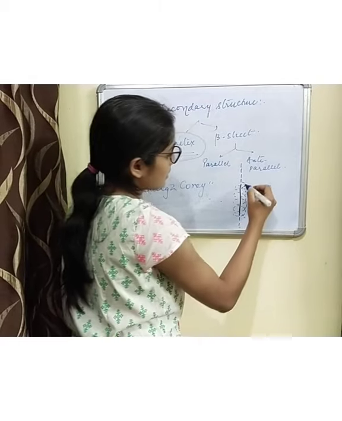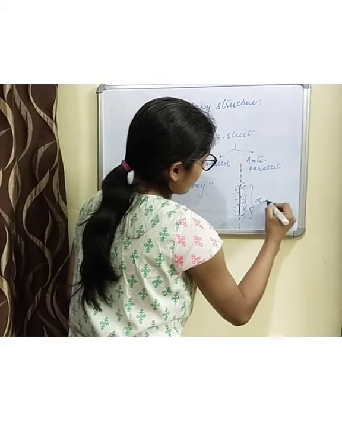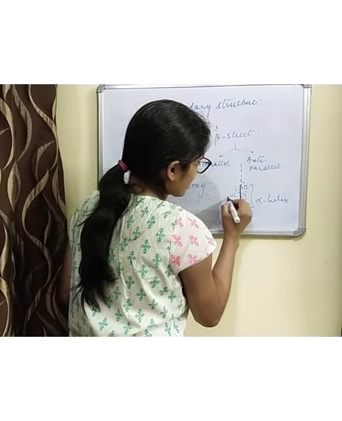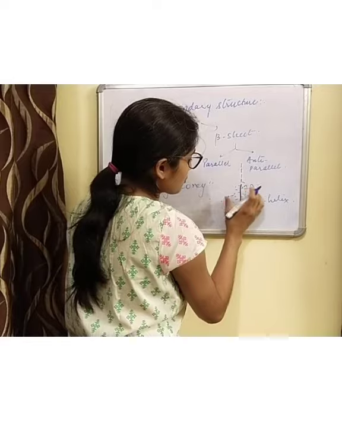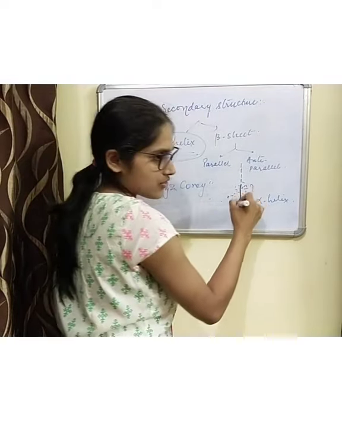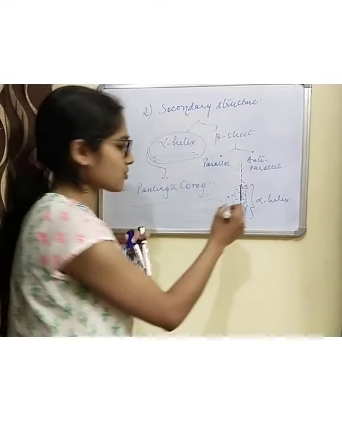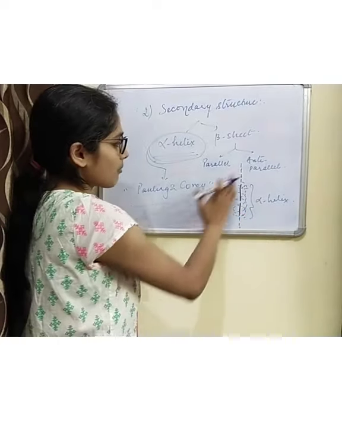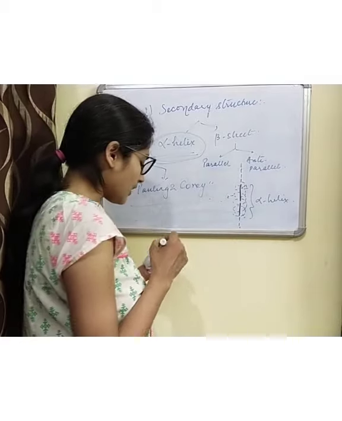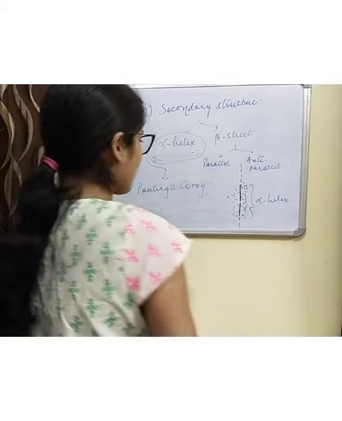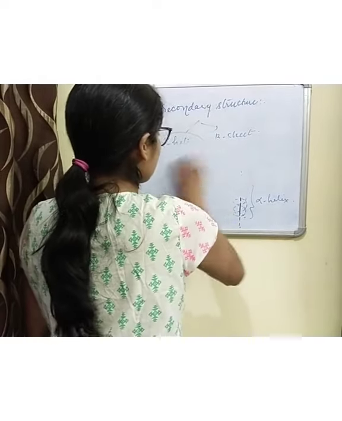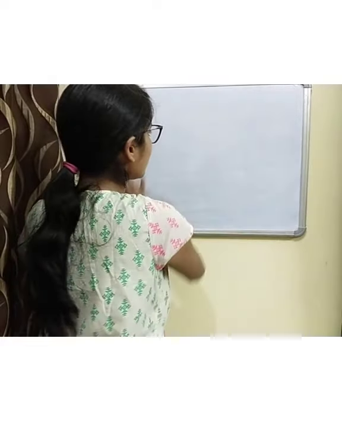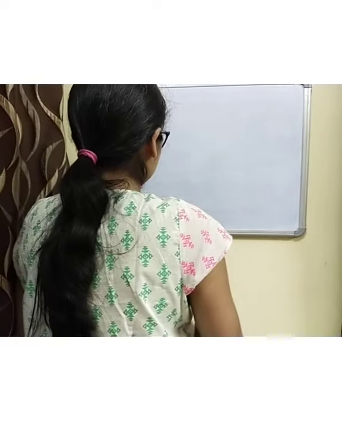So these attain a helical conformation in this way. This is known as alpha helix. And the R groups protrude outwards from the imaginary central axis. This is the diagrammatic representation of alpha helix. We'll study in detail how the hydrogen bonds are formed here.